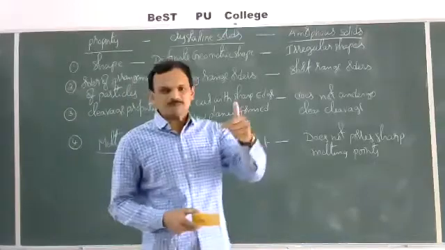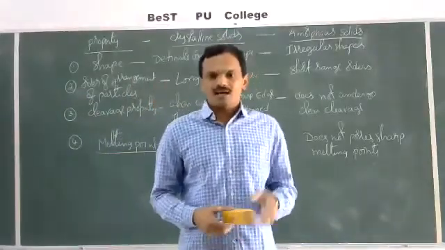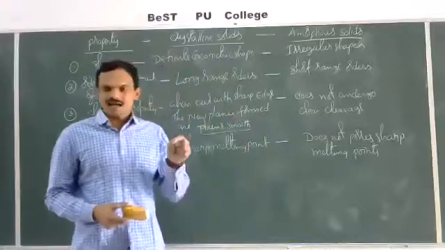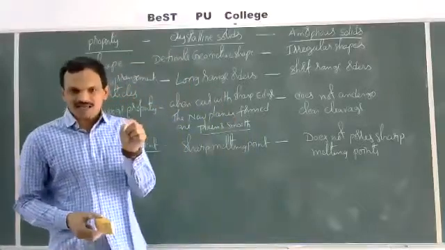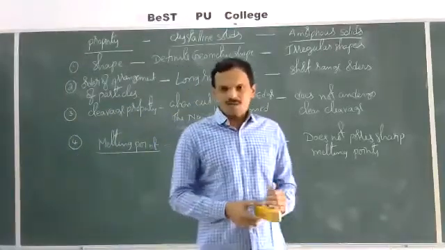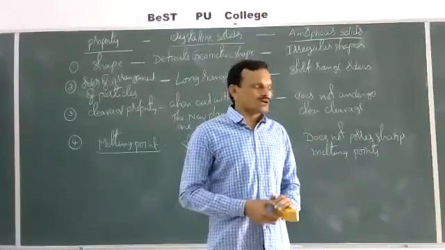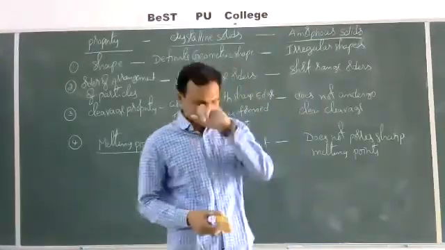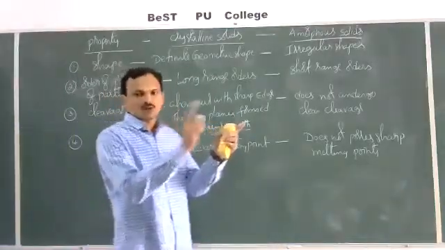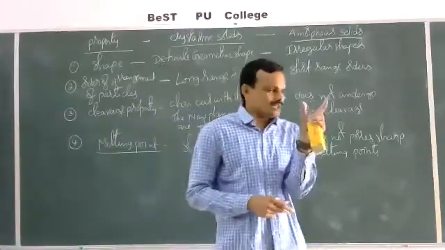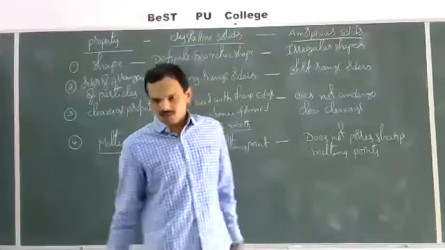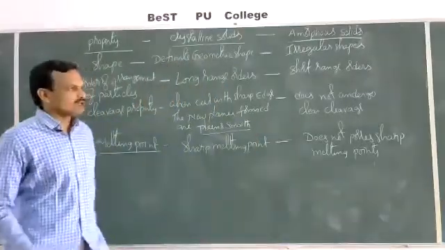Now take a glass piece and heat it, or take a plastic sheet or a plastic rod and heat it. On heating glass or plastic, it converts to the liquid state slowly. Slowly it converts from a solid state to liquid state. That means there is no sharp melting point. They have a range of melting point. That means in between particular temperatures, they convert slowly from solid state to liquid state. It will not melt sharply.